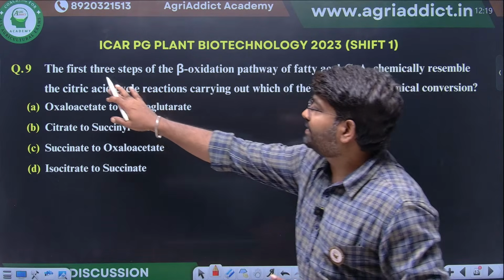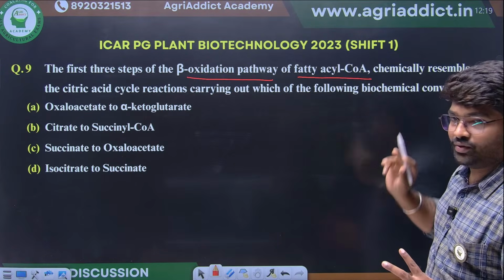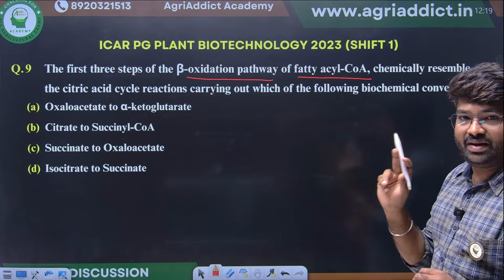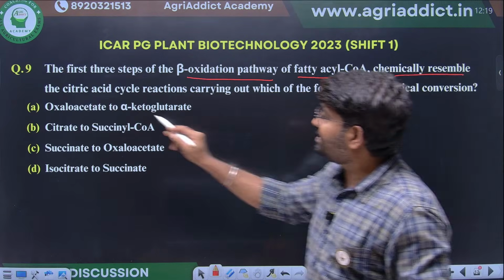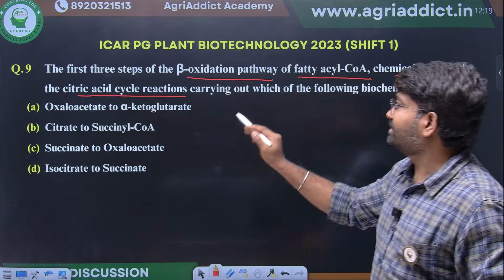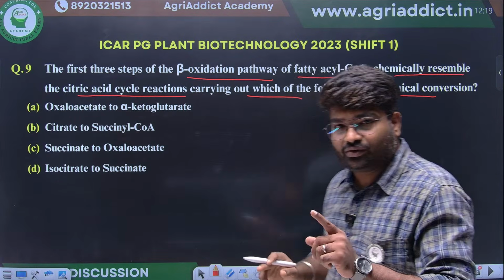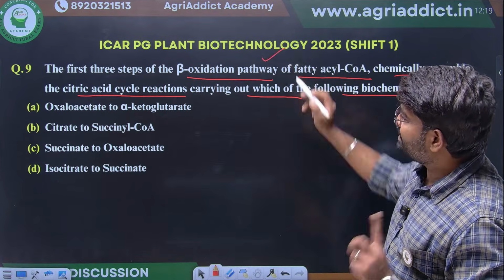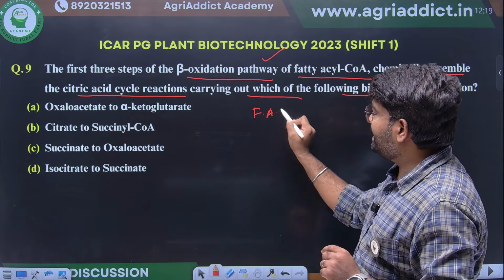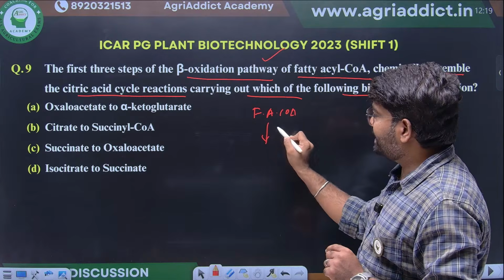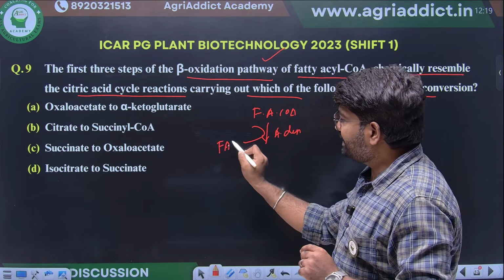Next, simple thing. This you will answer. The first three steps of the beta oxidation pathway of fatty acyl CoA chemically resemble the citric acid cycle reactions carrying out which of the following biochemical conversions? First, we have to know the first three steps of beta oxidation. First, fatty acyl CoA will be there. Then acyl CoA dehydrogenase will act, and FADH2 will be produced.